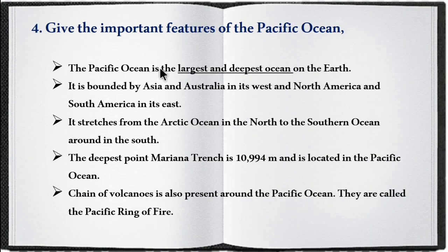Then give the important features of Pacific Ocean. So first point is Pacific Ocean is the largest and deepest ocean. It is bounded by Asia and Australia in the west and North America and South America in the east. It stretches from Arctic Ocean in the north to Southern Ocean in the south. The deepest point is Mariana Trench. Then the chain of volcanoes present around the Pacific Ocean is called the Pacific Ring of Fire.